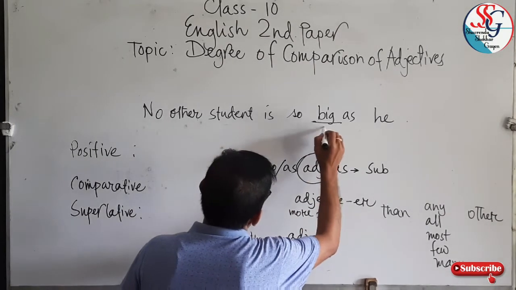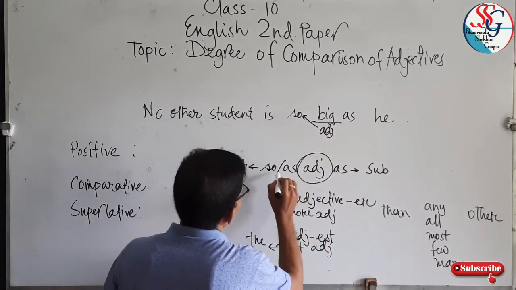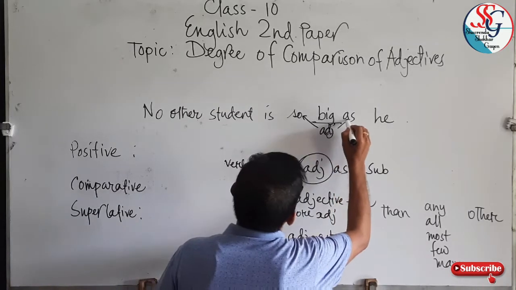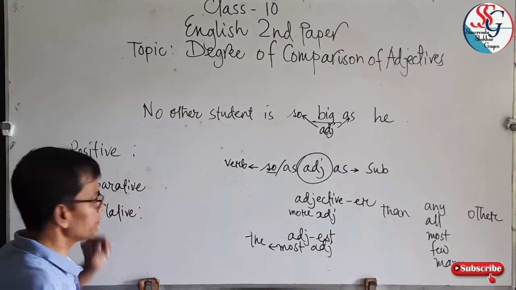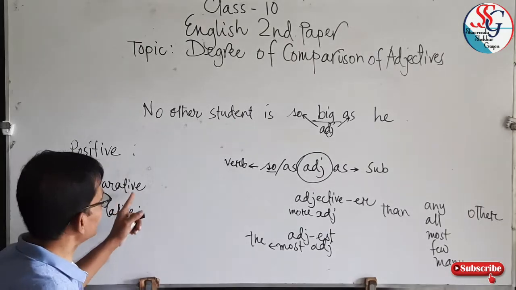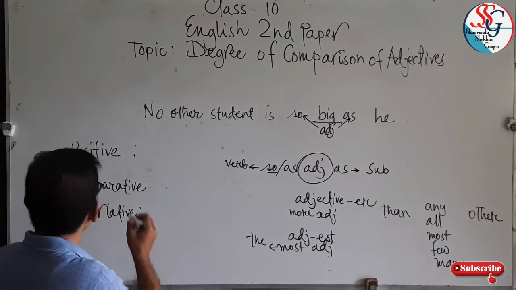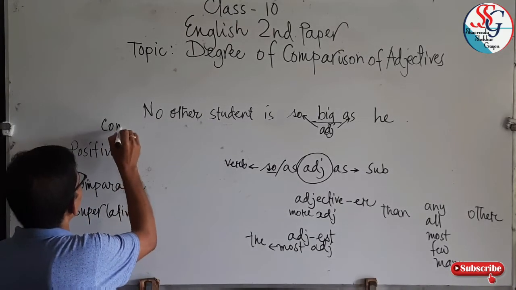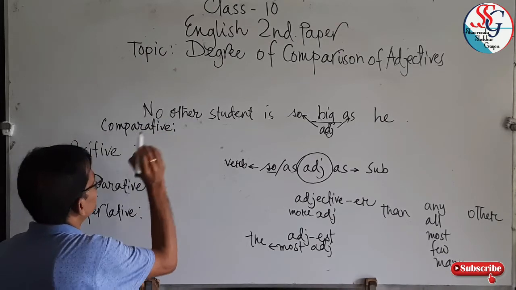When the adjective comes with so, as, then it's a positive degree sentence, so we can change it into a comparative one. So what will be its comparative form?